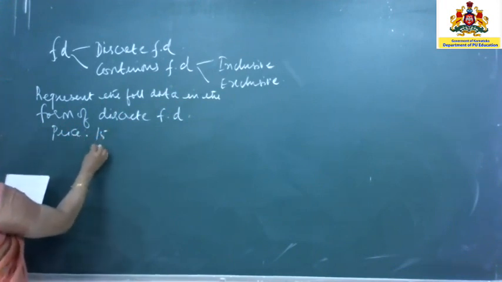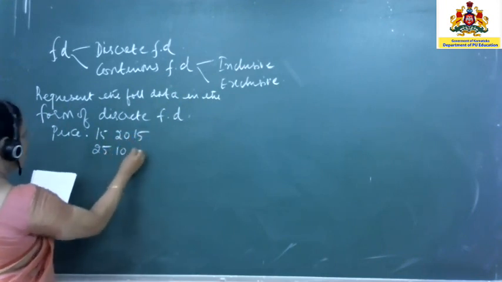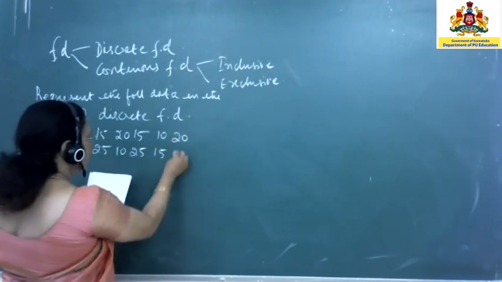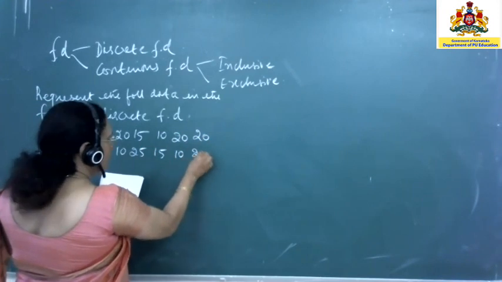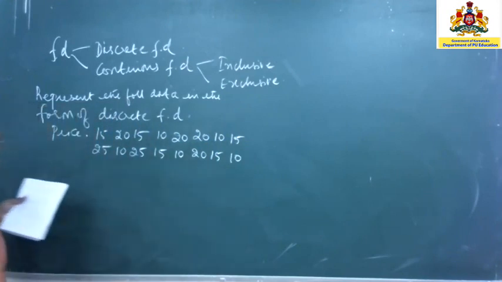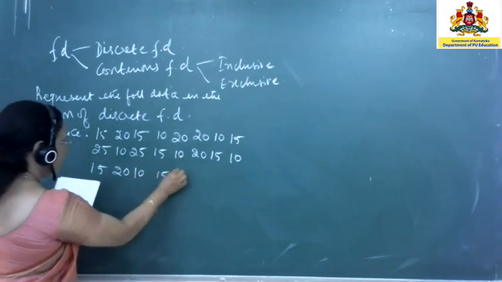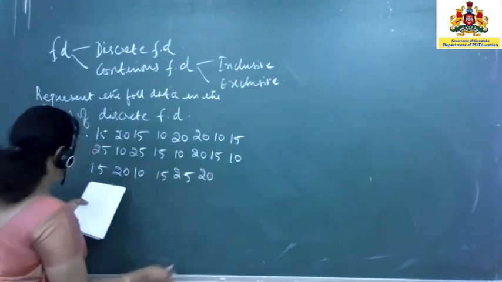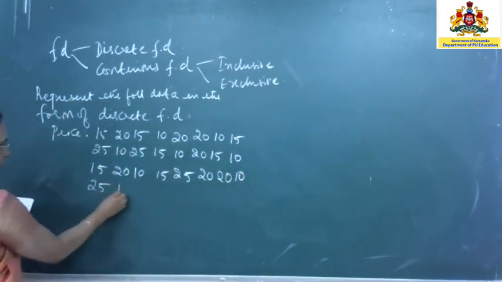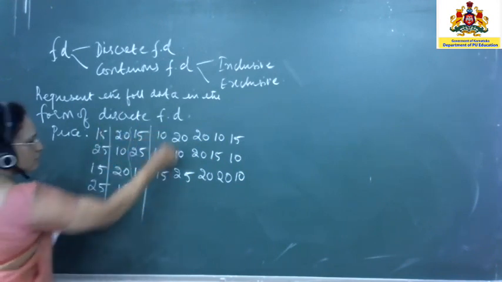So 15, 25, 20, 10, 15, 25, 10, 15, 20, 10. Next 20, 20, 10, 15, 15, 10, 15, 20, 10, 15, 25, 20. Again you have 20, 10, 25 and 15. Normally it will be given like this.